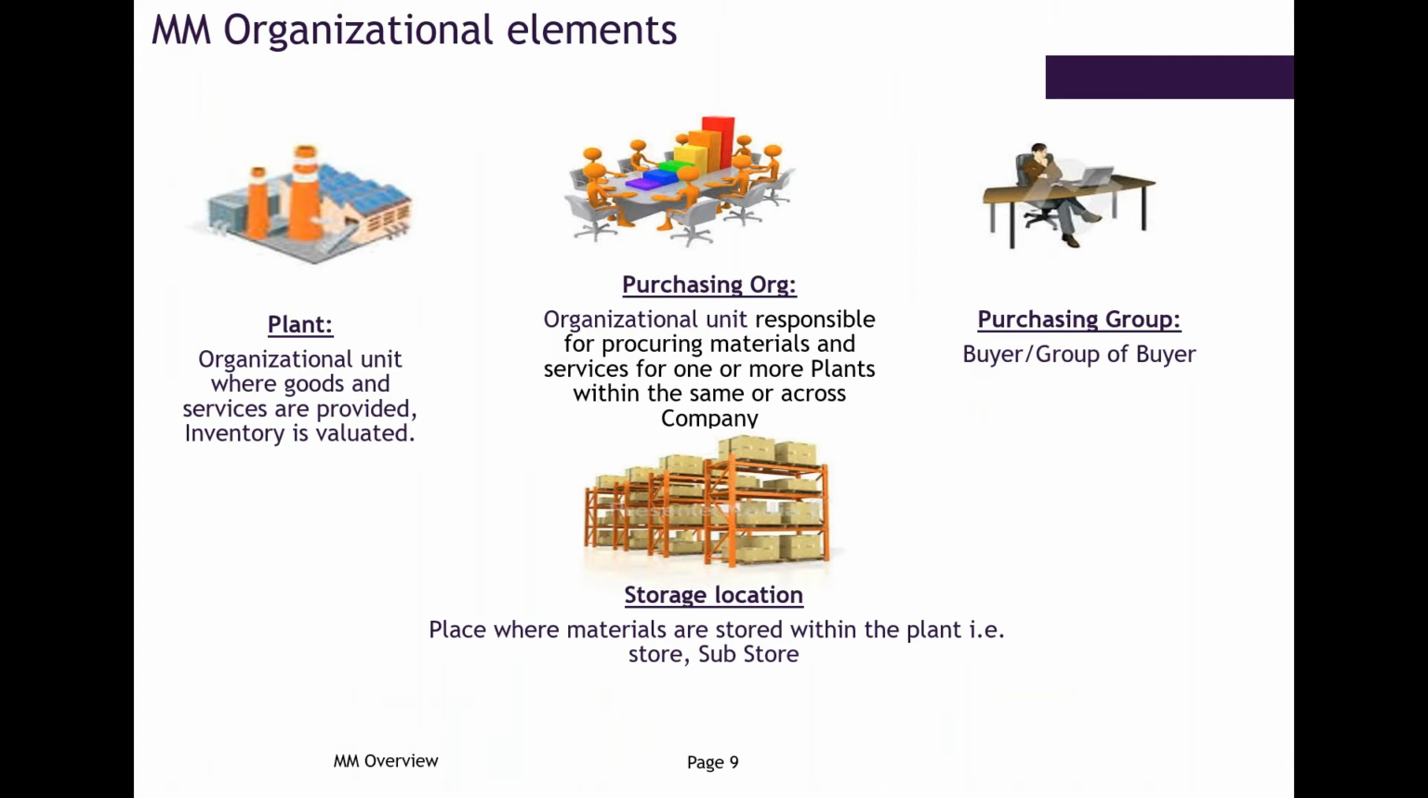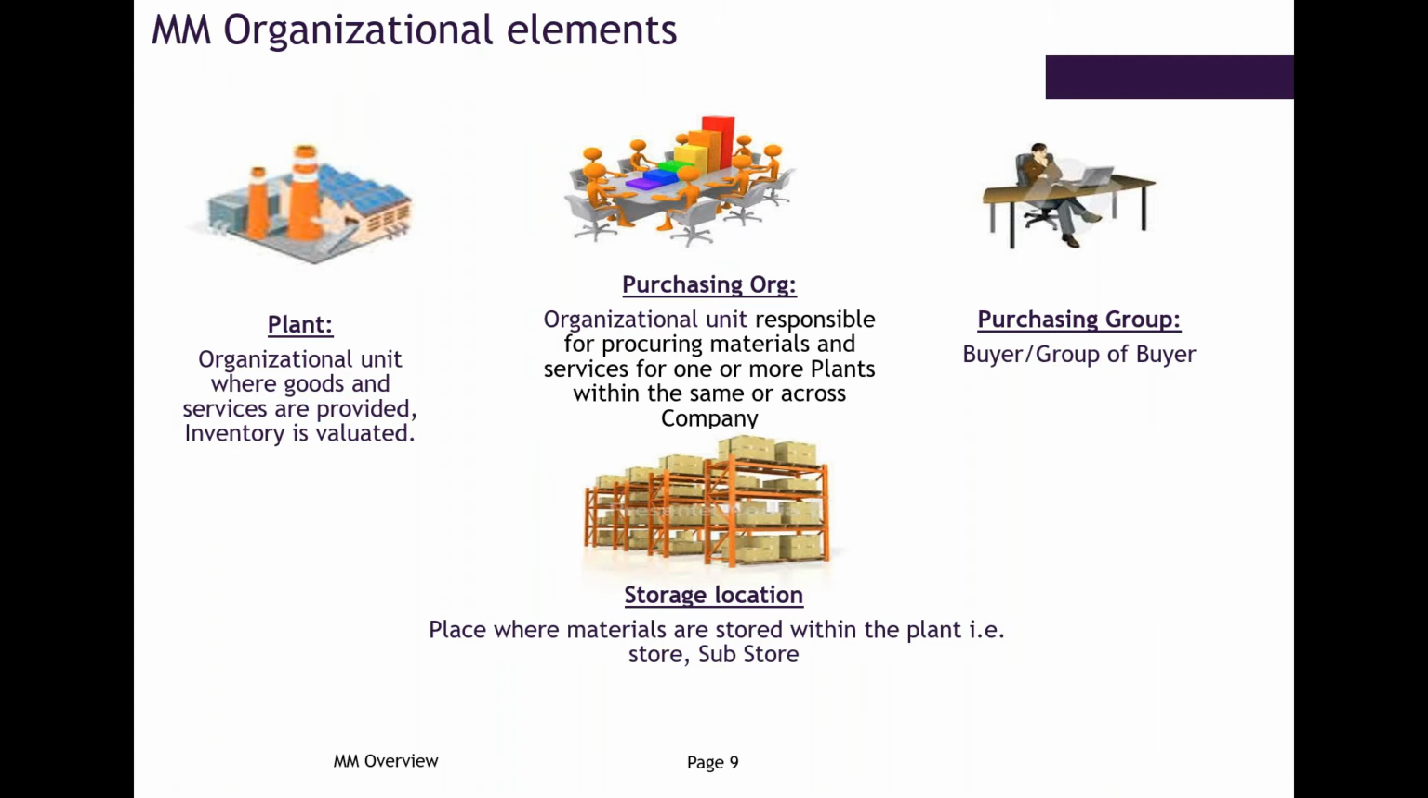So basically, what is a plant? It is a manufacturing unit, or it can be a place where we store the materials, right? Where goods receipts and goods issues can happen. And in SAP, the valuation always happens at plant level, not at storage location level. You cannot value a material under each storage location. We always manage the valuation at plant level. Is this point clear?